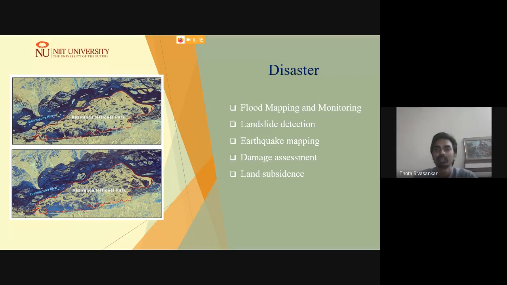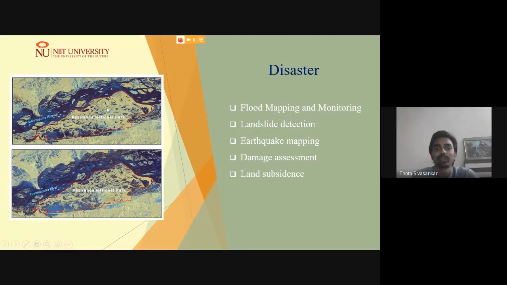Okay, so this is one particular case where we have worked on the Kaziranga National Park, which is a UNESCO site national park, a wetland area on the Brahmaputra River, which frequently gets flooded, at least twice in a year.